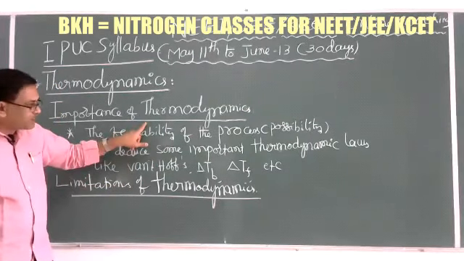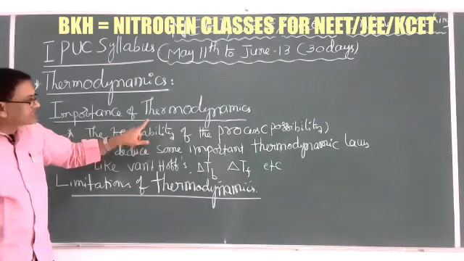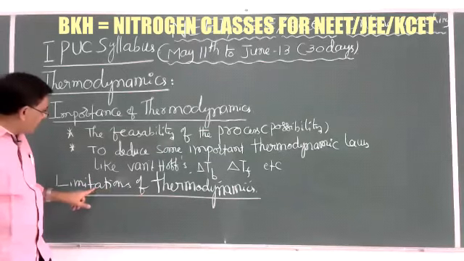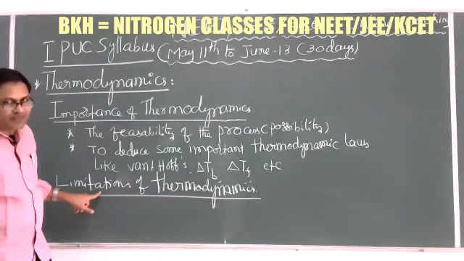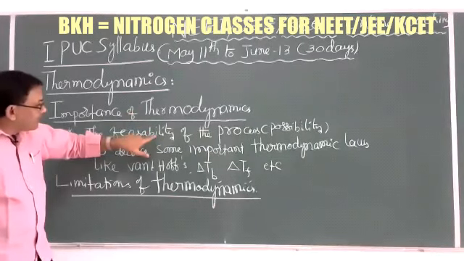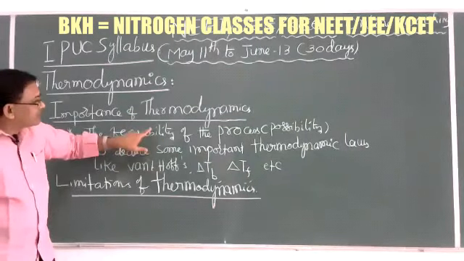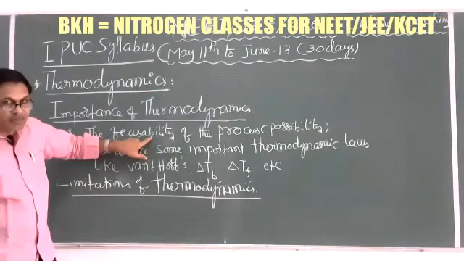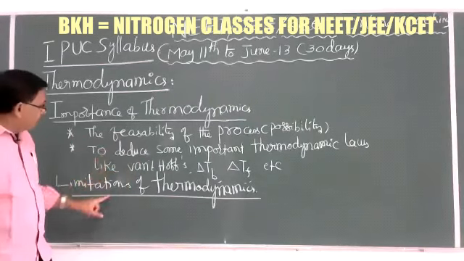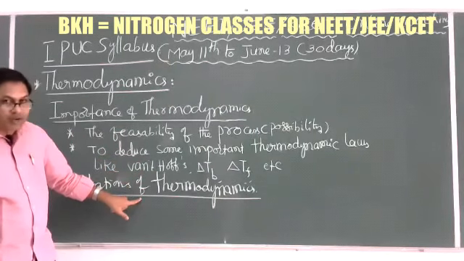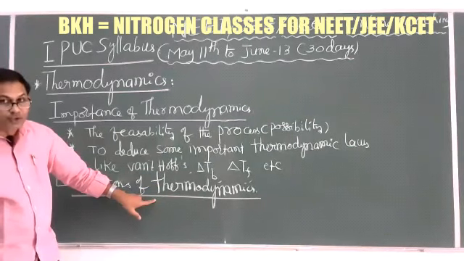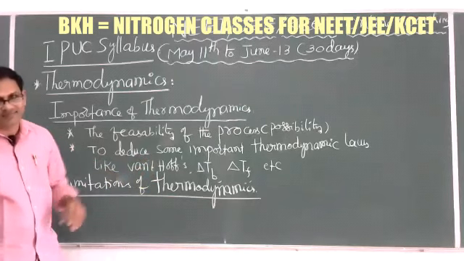So thermodynamics explains only the state of the system, not the path of the system. That's why one of the most important limitations is that it explains only feasibility, and it depends on the state, that is the initial and final state of the system, but not on the path followed by the system. And thermodynamics explains the macroscopic properties of the system, but not the microscopic properties of the system.